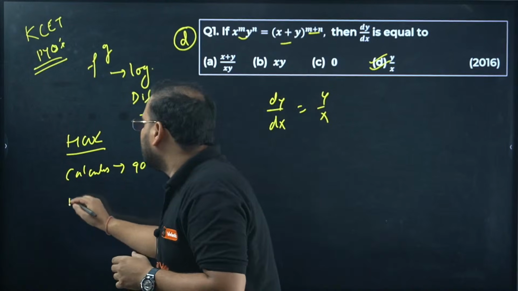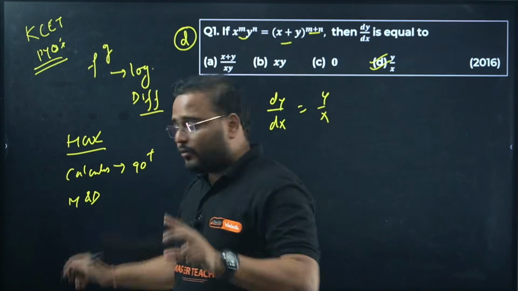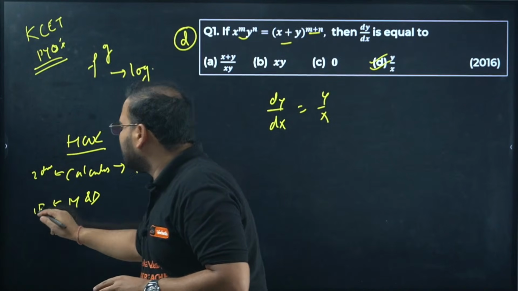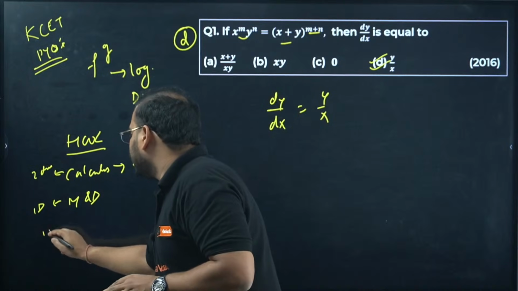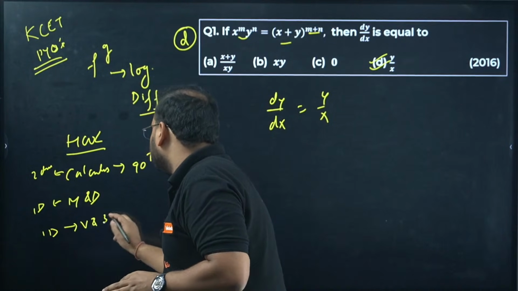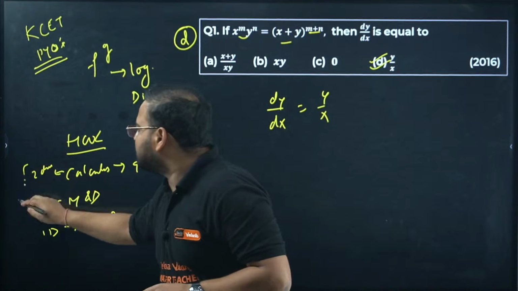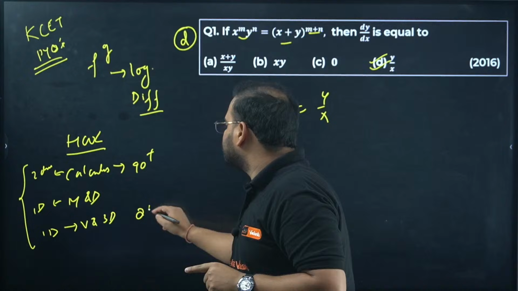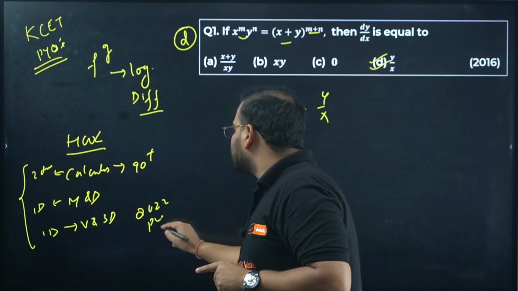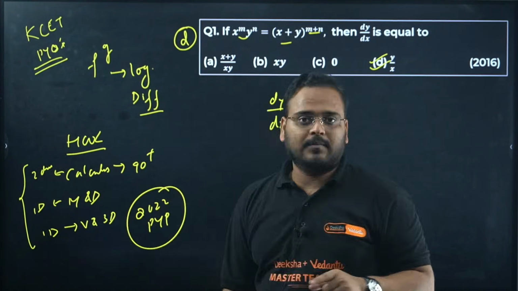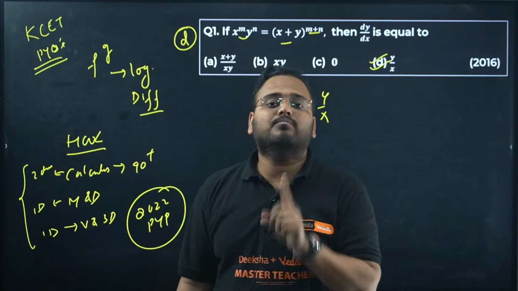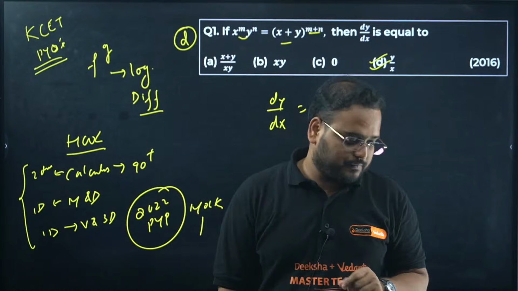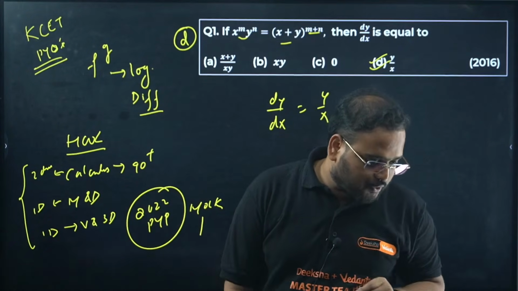Then you bring on matrices and determinant. Let's say 2 days for this, 1 day for this. Is 1 day enough for matrices and determinants, and 1 day for vector and 3D? Once you have finished these many topics, do one thing. Take the 2022 previous year paper, the entire paper, and write this as a mock test and see how much you are able to score.